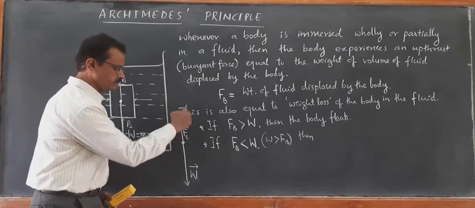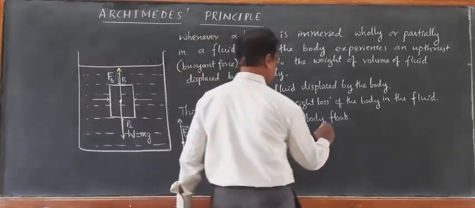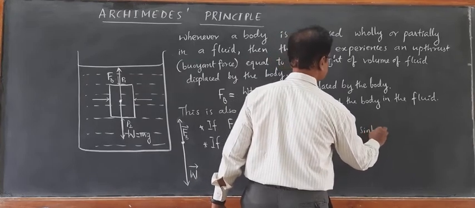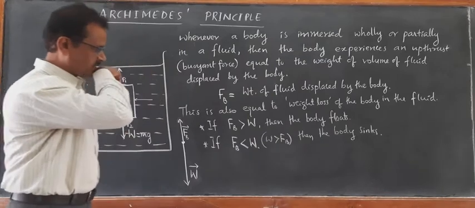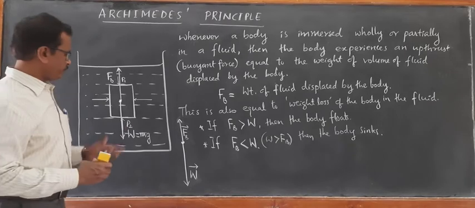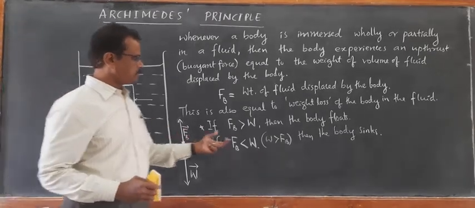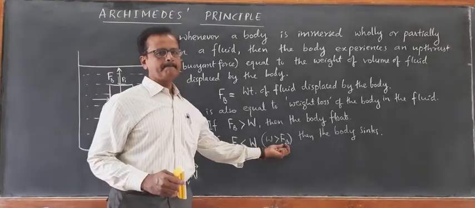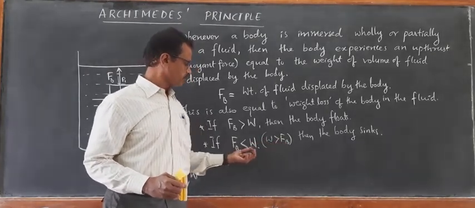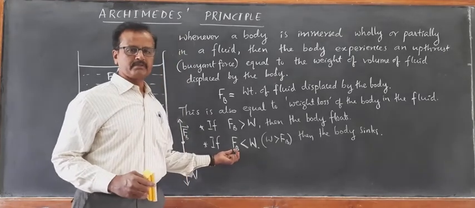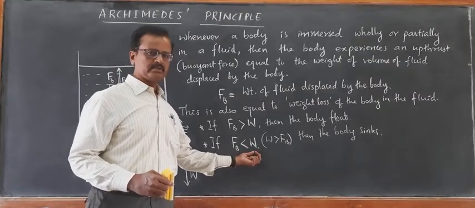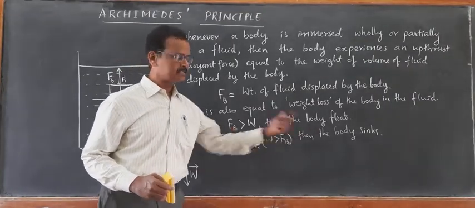W minus FB is vertically downwards. Then the body sinks. In that case, the weight of the body is greater than the weight of the fluid displaced by the body, which is less than the weight of the actual body in the air. Then the body sinks.